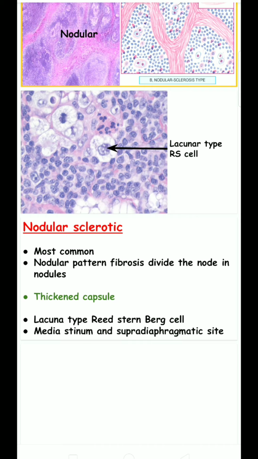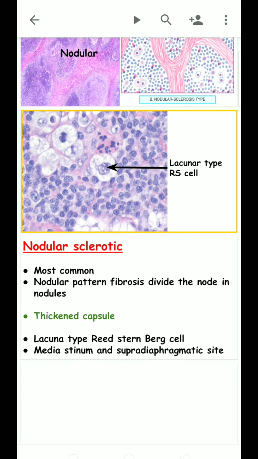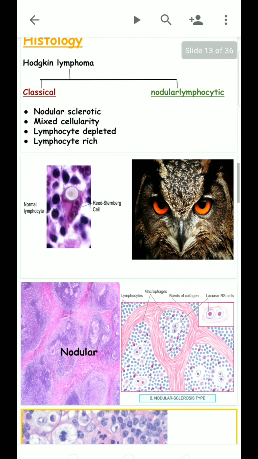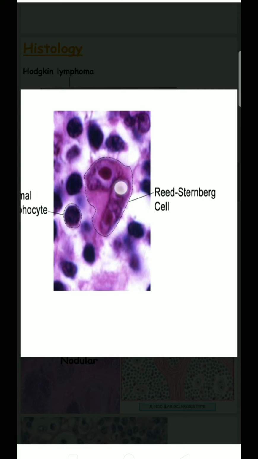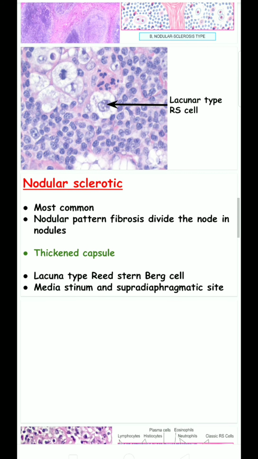There is a presence of Reed-Sternberg cells. The Reed-Sternberg cell is the hallmark of Hodgkin's lymphoma. Here the Reed-Sternberg cells are of lacunar type. During tissue processing, these Reed-Sternberg cells, which are a fusion of two cells, get fused together, so there are centrally placed nuclei. So it is called the lacunar type of Reed-Sternberg cell.